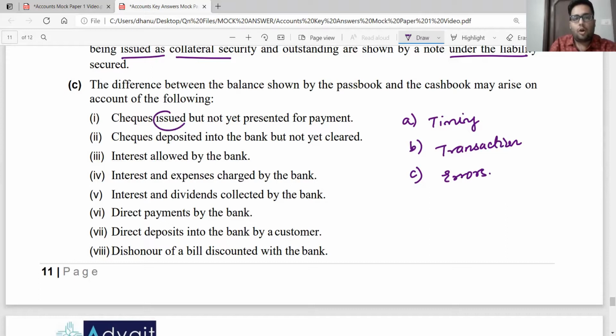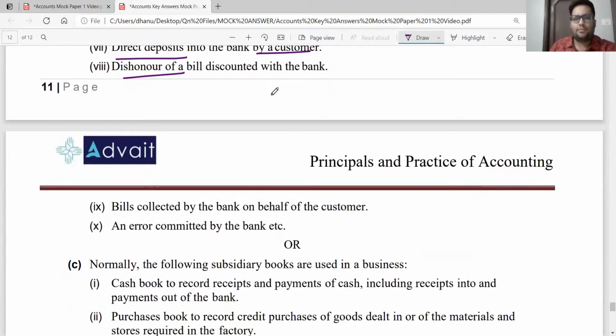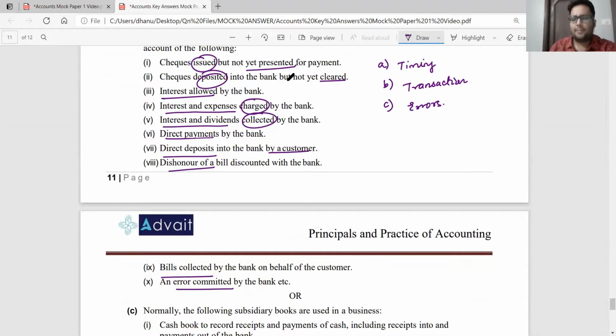Checks issued not presented for payment, checks deposited not cleared by the bank, interest allowed by the bank not recorded in cash book, interest and expenses charged by the bank, interest and dividends collected by the bank, direct payments by the bank, direct deposits by a customer, dishonor of a bill discounted with the bank not recorded in cash book, bills collected on behalf of the customer, error committed by the bank, etc. So a lot of transactions could be given, over debit, under debit, any examples you could give.